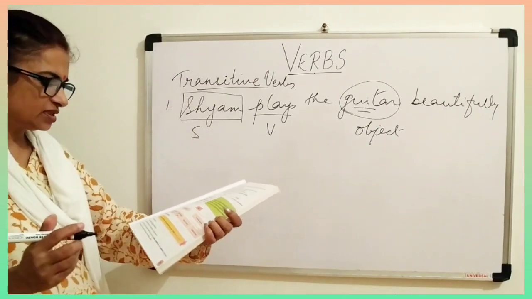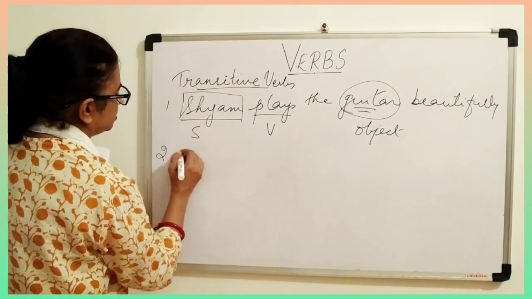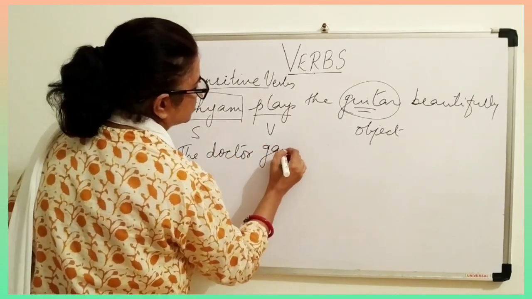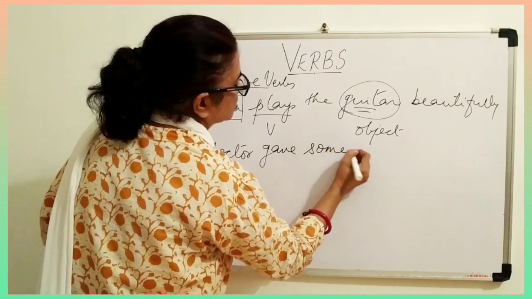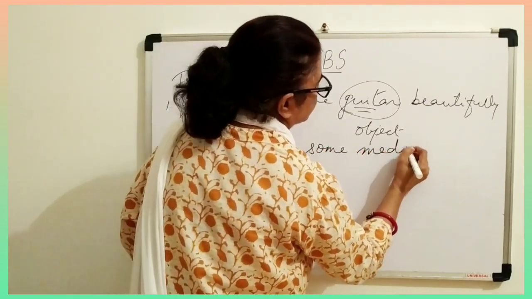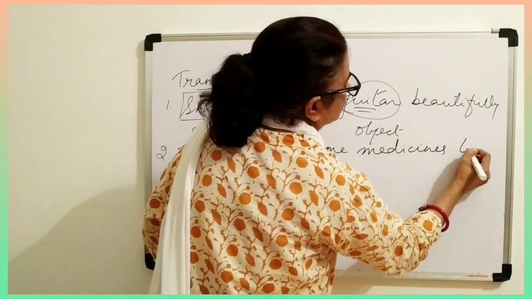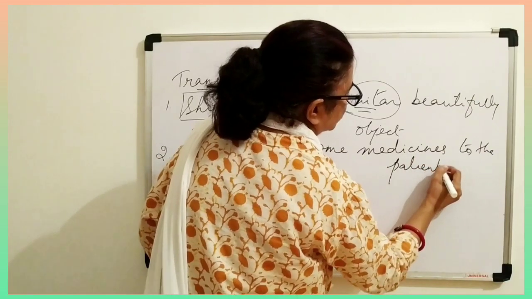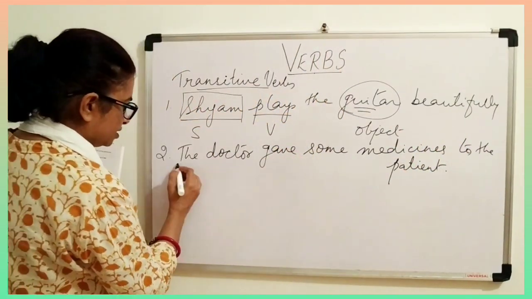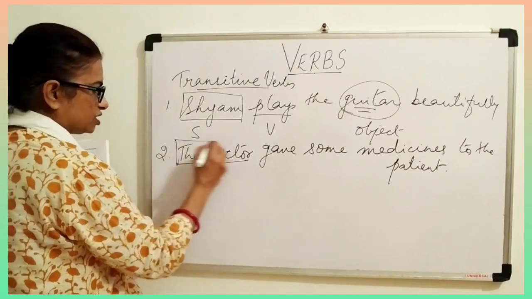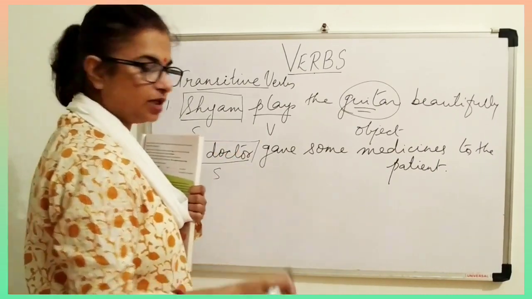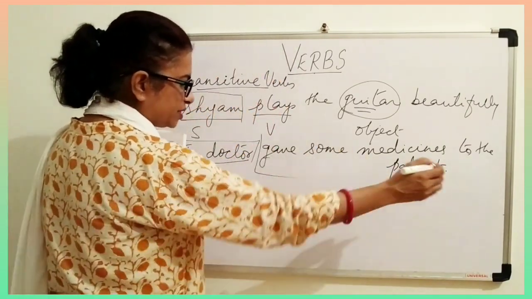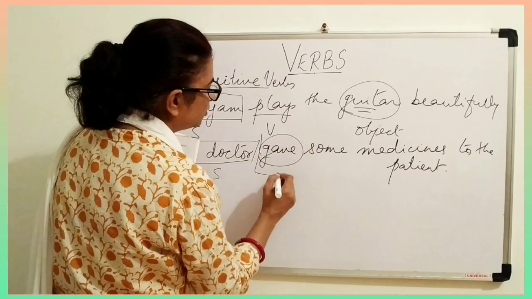The doctor gave some medicines to the patient. The doctor gave some medicines to the patient. Okay. Now here, we are talking about doctor. So this is what? Subject. And what is the verb here? Gave. So the whole thing is in predicate, okay, this is all predicate. And this is your verb.